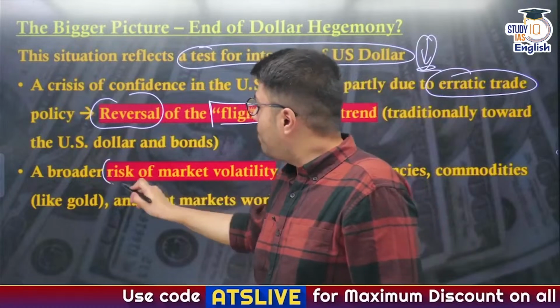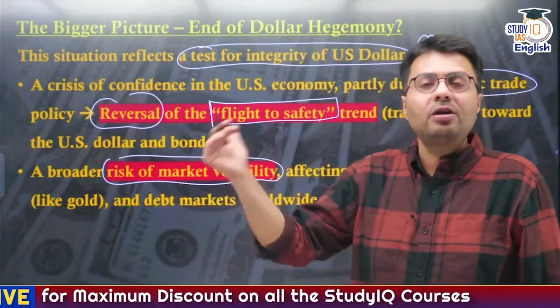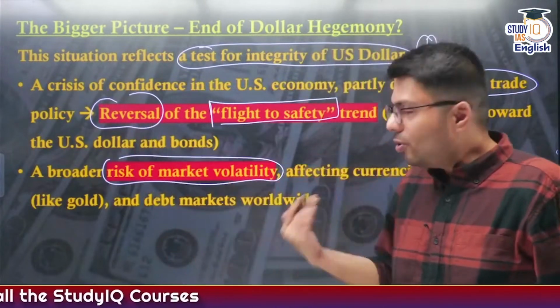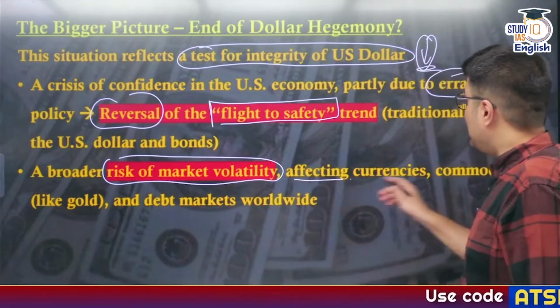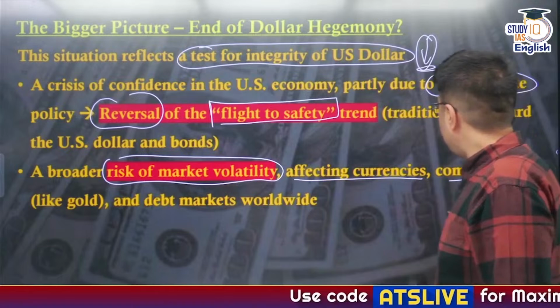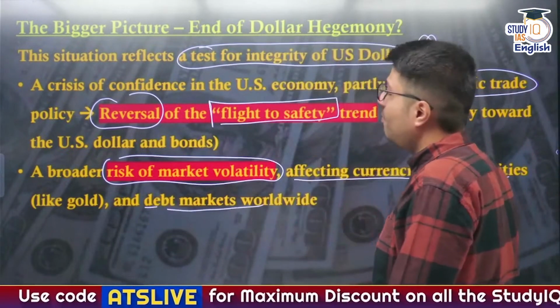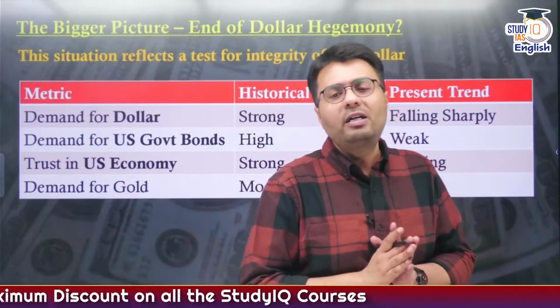Also, this will impose a broader risk of market volatility, because we have seen that with the reduction in the value of the dollar globally, including Indian stock markets, they fell. So naturally it led to erosion in the value of the investment that we have made. It will affect countries, currencies, it will affect commodities like bonds and gold, and it will also affect the debt market worldwide. So let us quickly ascertain this with the help of a table.